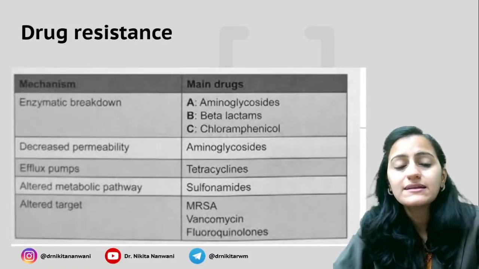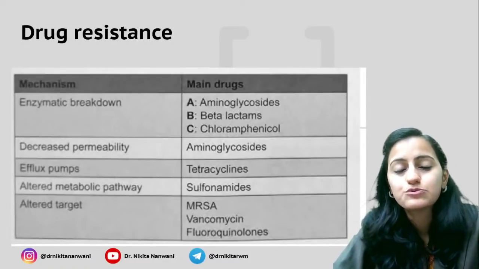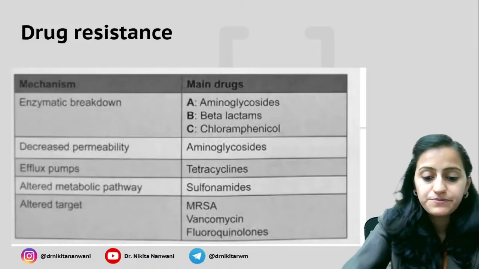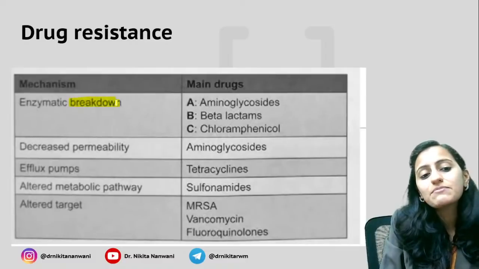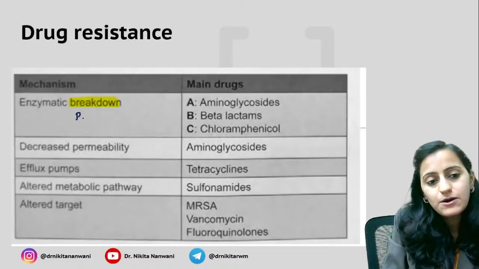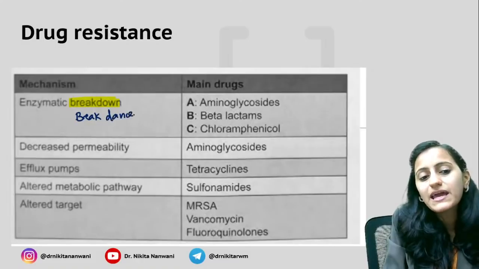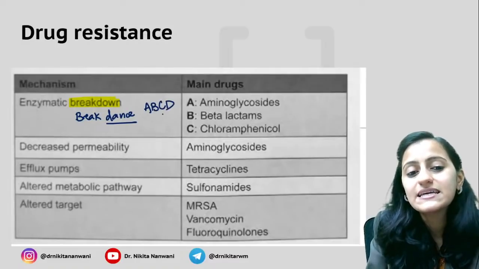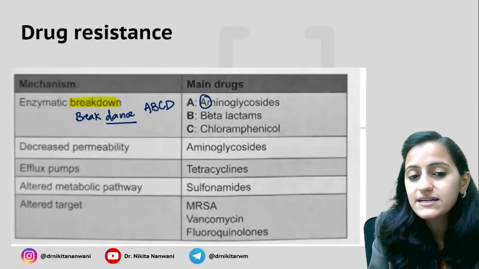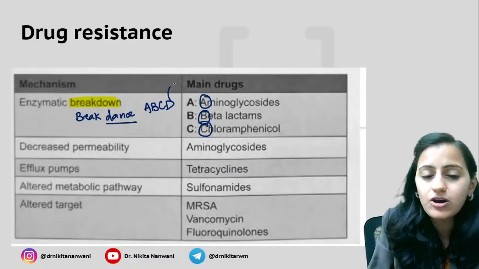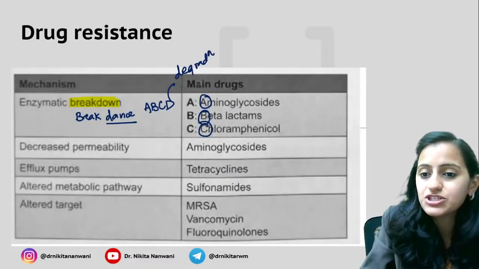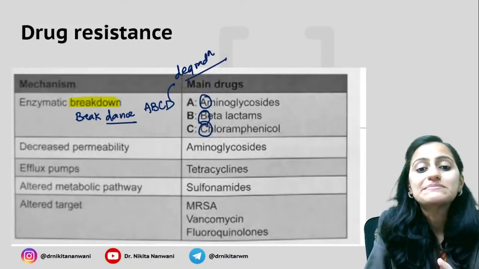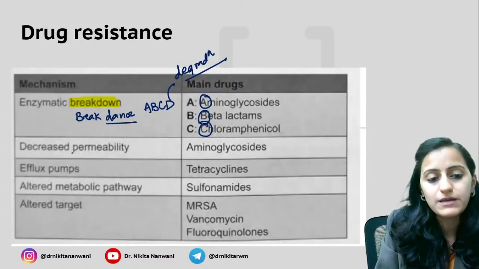Next one, what is the mechanism of action of various drug resistance? Which antimicrobial? What is the mechanism of drug resistance? A very, very important question. Here we need to remember enzymatic breakdown. Remember breakdown as break dance, the movie that came out. It is A, B, C, D: aminoglycosides, beta lactams, chloramphenicol. D for degradation. So you have aminoglycosides, beta lactams, chloramphenicol, enzymatic breakdown.